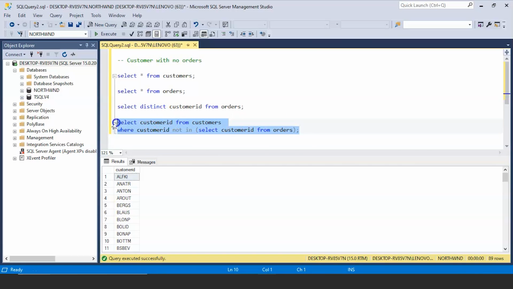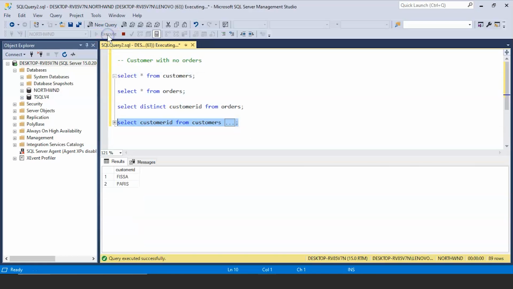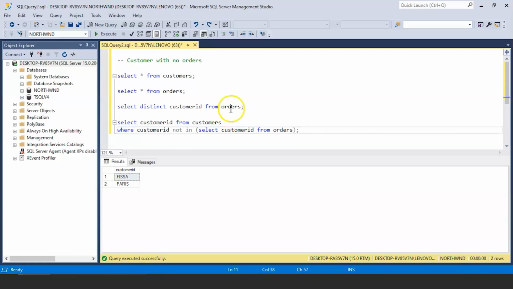So let's run and see the results. We should get 2 customer IDs. There you go. So these are the 2 customer IDs which are present in the customers table and are not present in the orders table, meaning that they don't have any orders in their name.